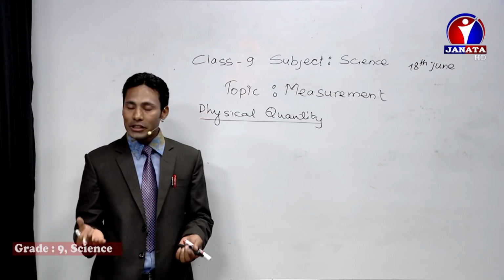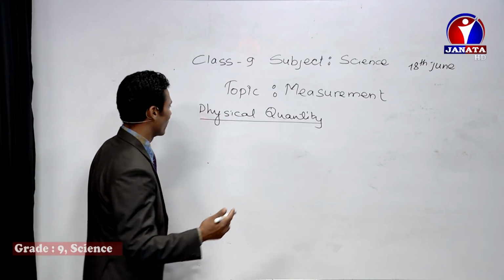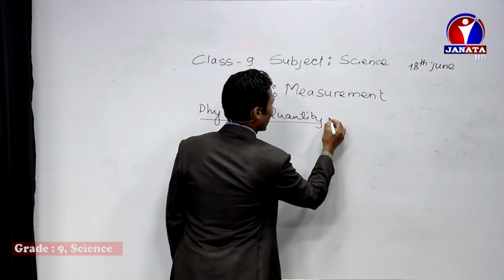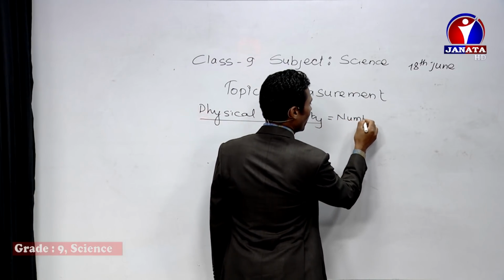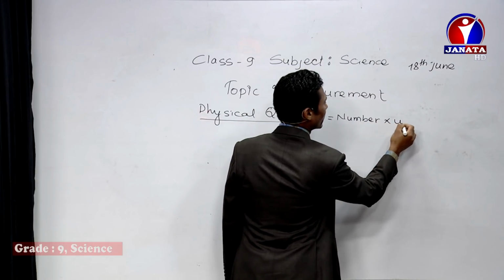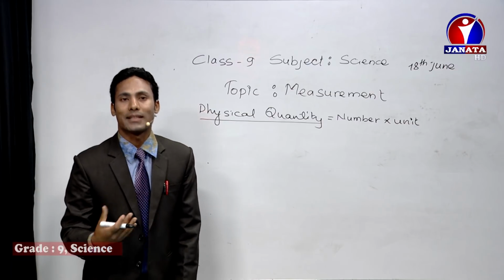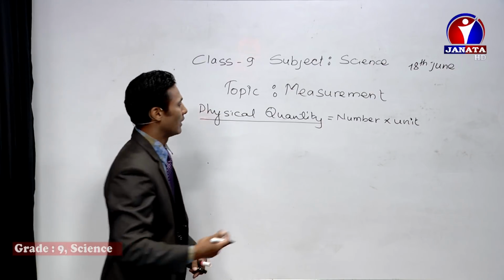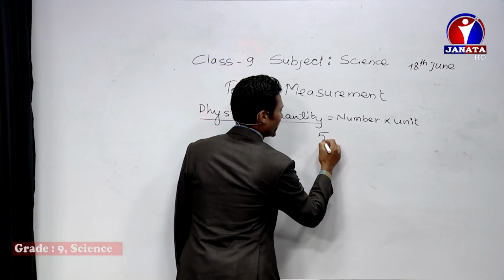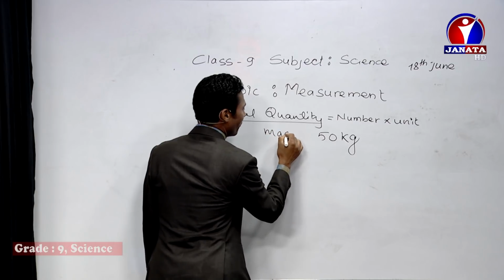And this physical quantity, we can express this physical quantity in terms of two parts. One is the number and the other is the unit. For example, if I ask the mass of my body, then I may say 50 kg, right?